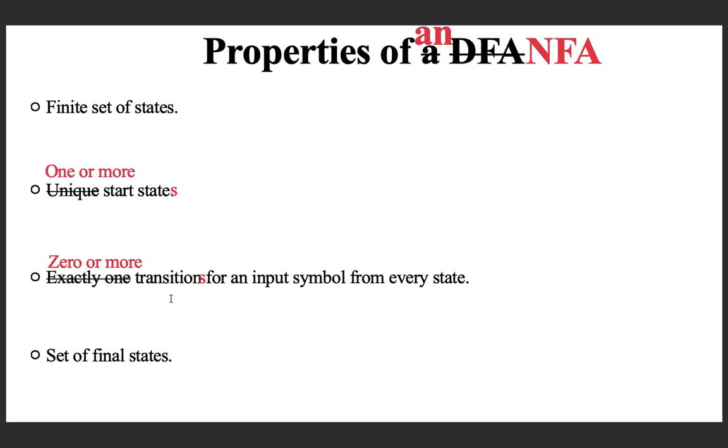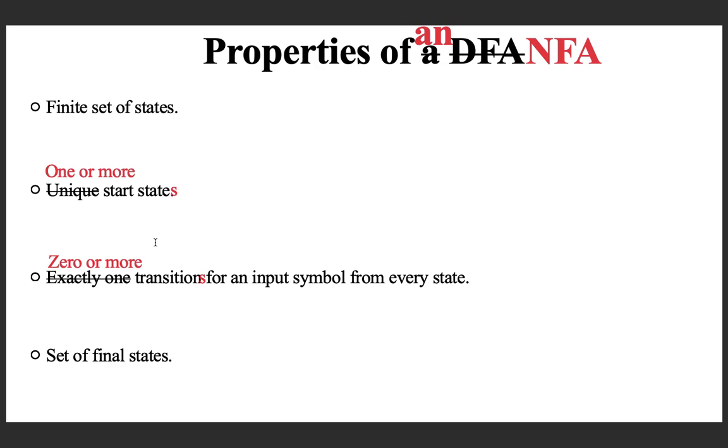So, the difference in the definition of the transition function is that in the place of having exactly one transition for a symbol from a state in DFA, when you come to NFA, if you look at an input symbol, a transition may not be there. There can be a case where no transition is defined for a symbol, or there could be more than one transition. So, these are the only differences when you look at an NFA when compared to a DFA.